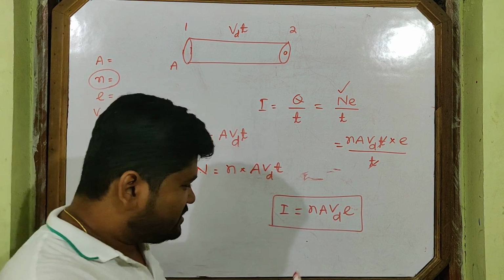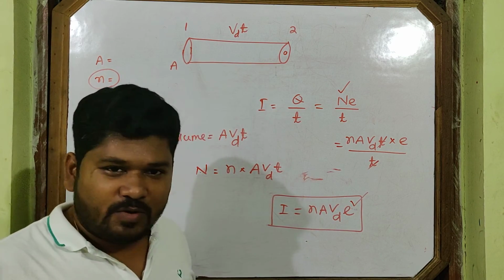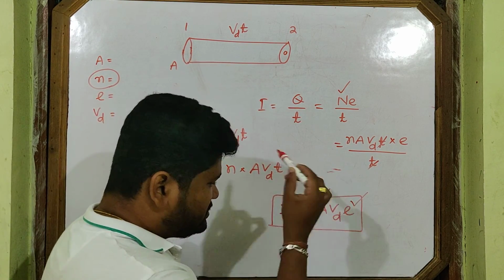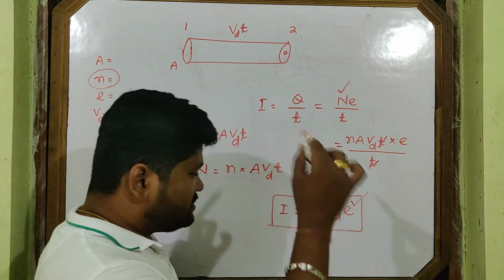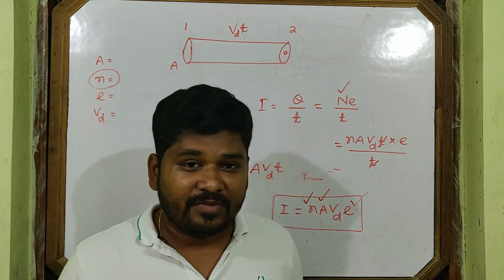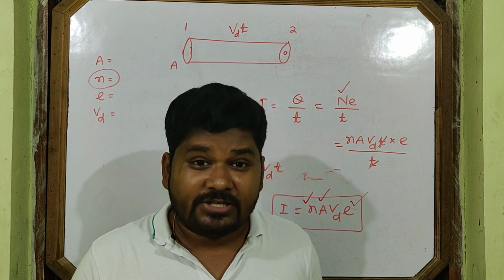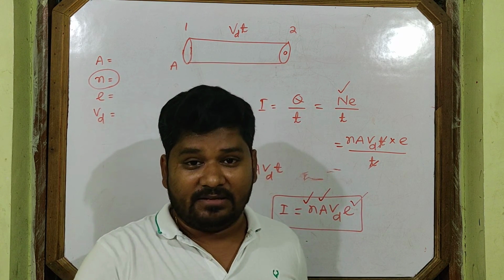So these are the constants. e is always constant, the charge of the electron. The area of cross section is constant for a particular conductor, and small n is the free electron density. It is constant for a particular material.